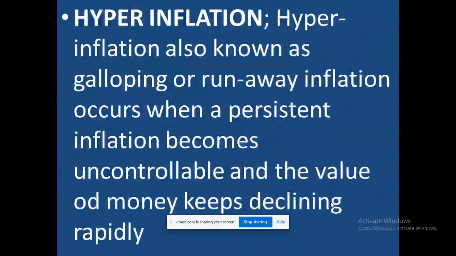Hyperinflation can also be known as galloping or runaway inflation, which occurs when persistent inflation becomes uncontrollable and the value of money keeps declining rapidly, declining daily, declining all the time.